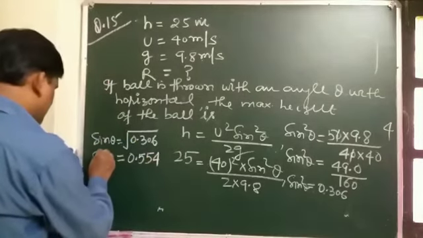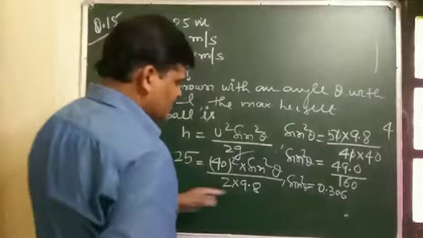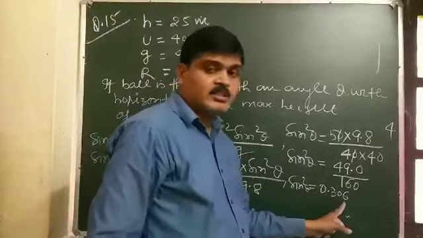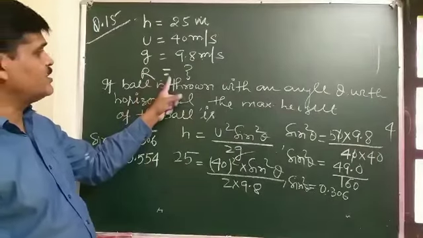So sin theta is 0.554, sin square theta is 0.306.